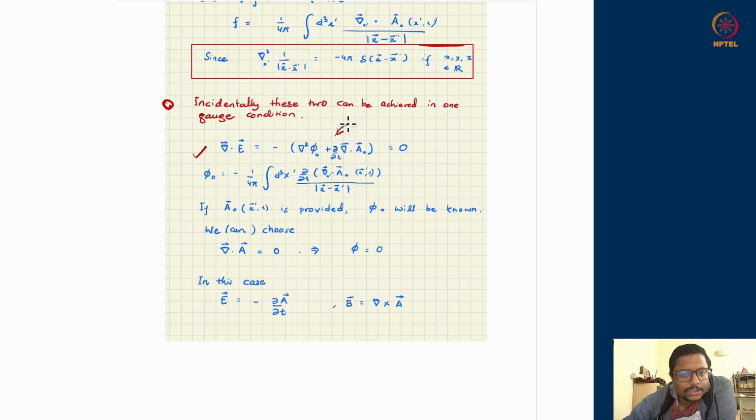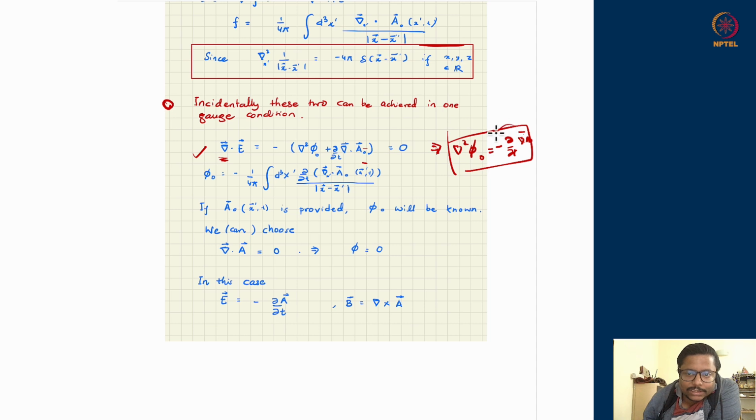So in the previous gauge where I had not selected any F, the electric field would have been defined in the pair of phi naught and A naught. And the divergence of electric field would have been obtained from the Laplacian of phi naught and the divergence of A naught. And that should have been 0 from Gauss's law. So again, I can write this as the equation: Laplacian of phi naught is equal to minus del upon del t of divergence of A naught. This equation should have been true because of Gauss's law.